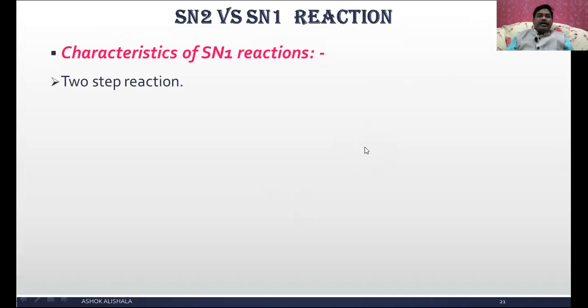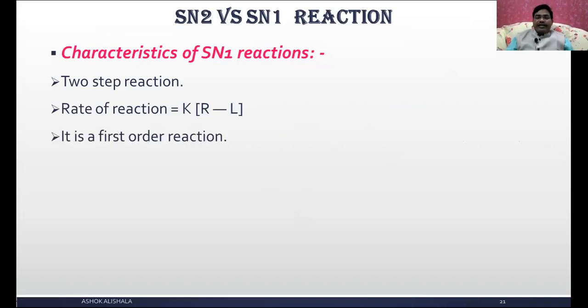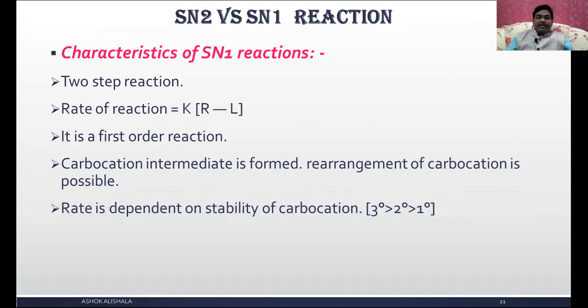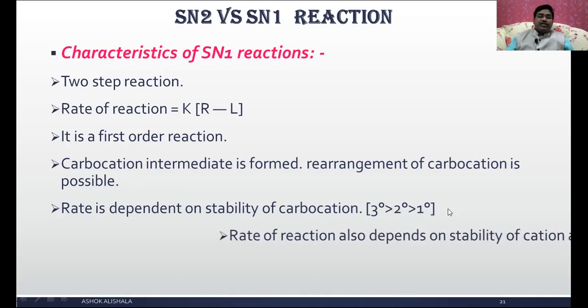It is a two-step reaction. Of course, it also involves a third step, but mainly it is two steps. The rate of reaction depends only on the concentration of the alkyl halide. It is a first order reaction. A carbocation intermediate is formed. Rearrangement of the carbocation is also possible. It depends on the stability of the carbocation, that is tertiary. You can observe here, tertiary is greater than secondary, greater than primary. It is quite the opposite order when compared to the SN2 reaction.